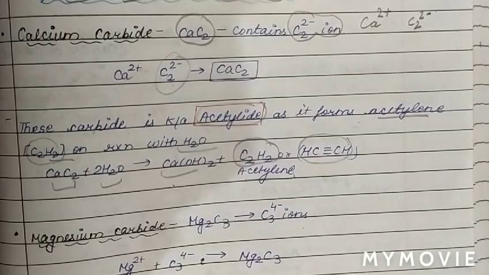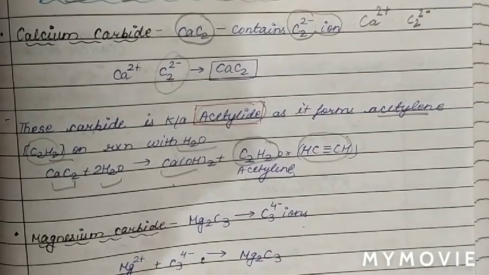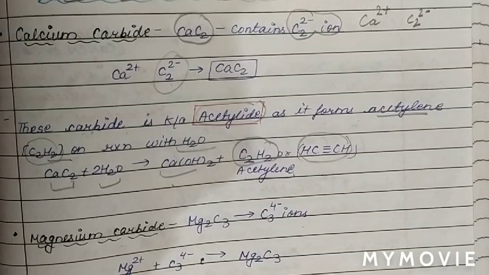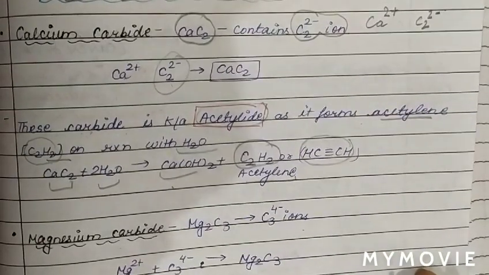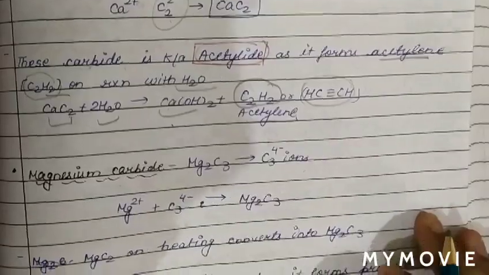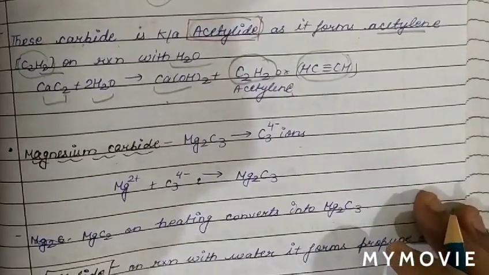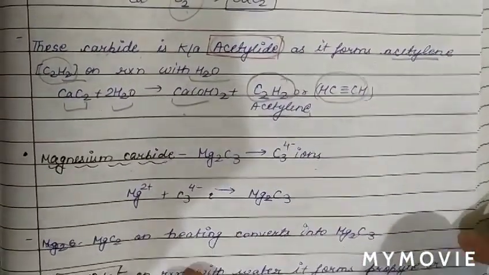Now see another carbide. We have discussed two carbides so far. One is beryllium carbide, from which we obtained methane gas. The next carbide we discussed is calcium carbide, which we call acetylide due to liberation of acetylene gas. Now we are going to discuss magnesium carbide.